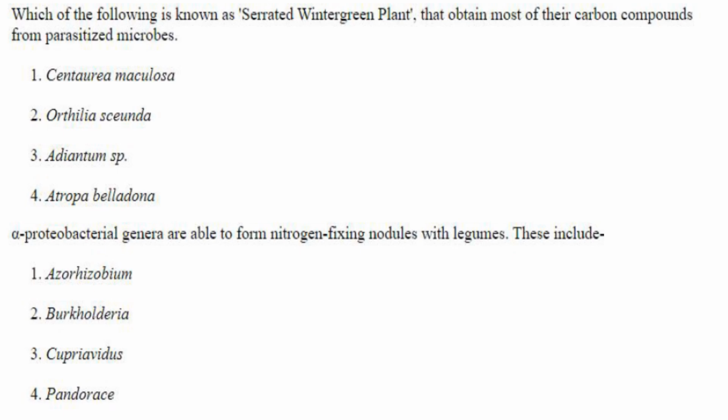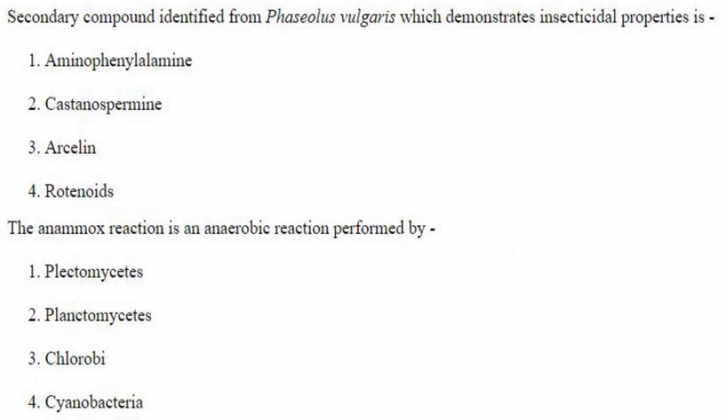Then next one. Which of the following is known as serrated wintergreen plant that obtains most of its carbon compounds from parasitized microbes? That is Orthilia secunda. Answer is option 2. Alpha proteobacterial genera are able to form nitrogen fixing nodules with legumes. These include Azorhizobium. Answer is option 1. The next one. Secondary compound identified from Phaseolus vulgaris which demonstrates insecticidal properties is arcelin. Answer is option 3.